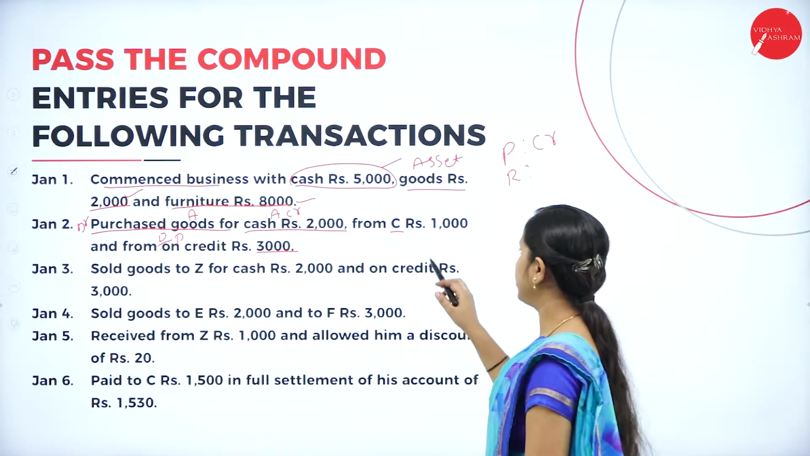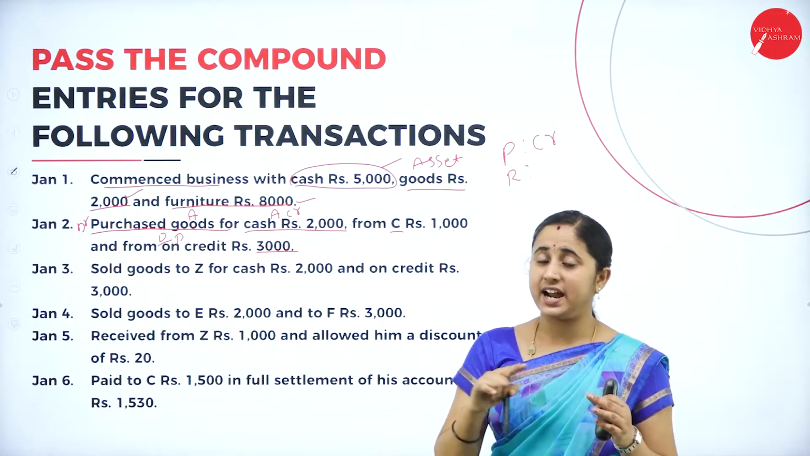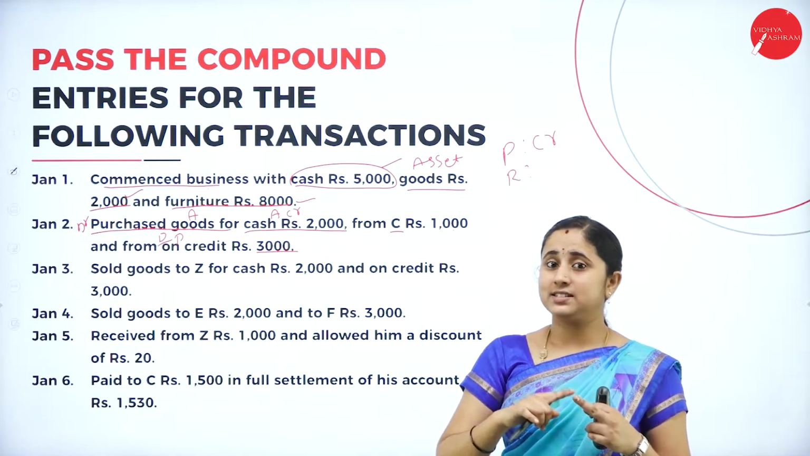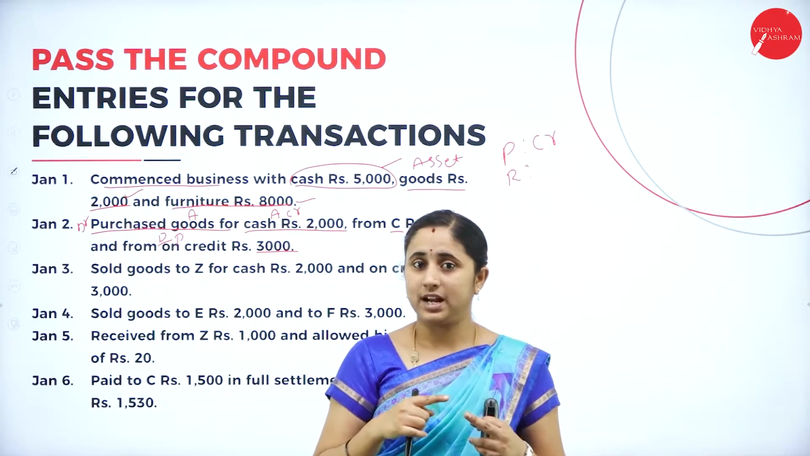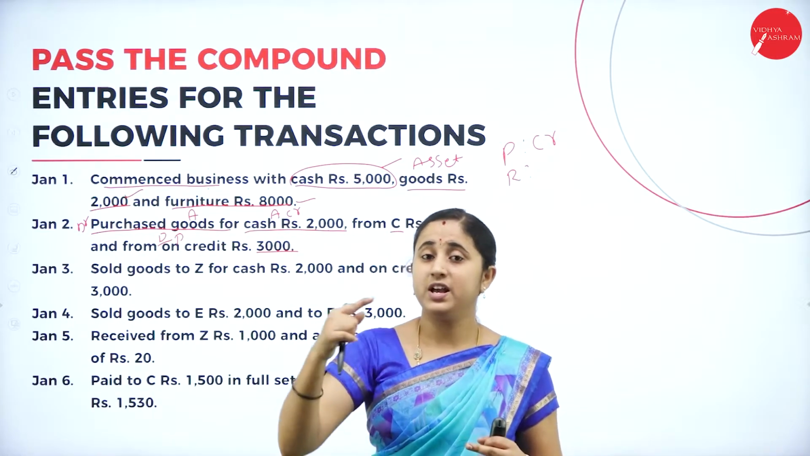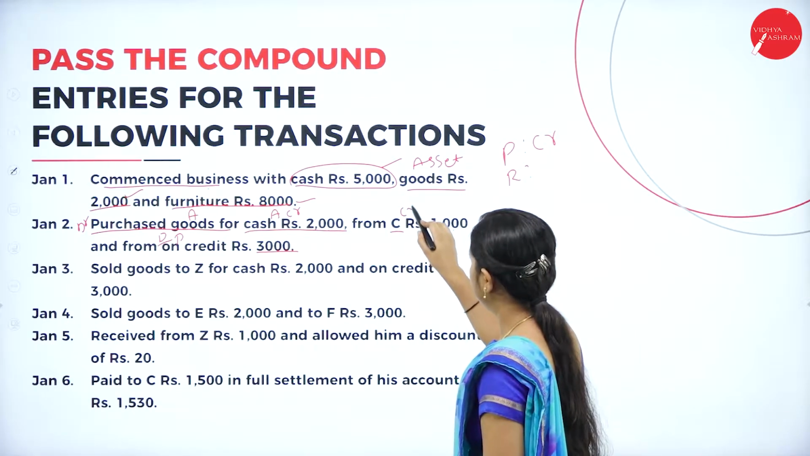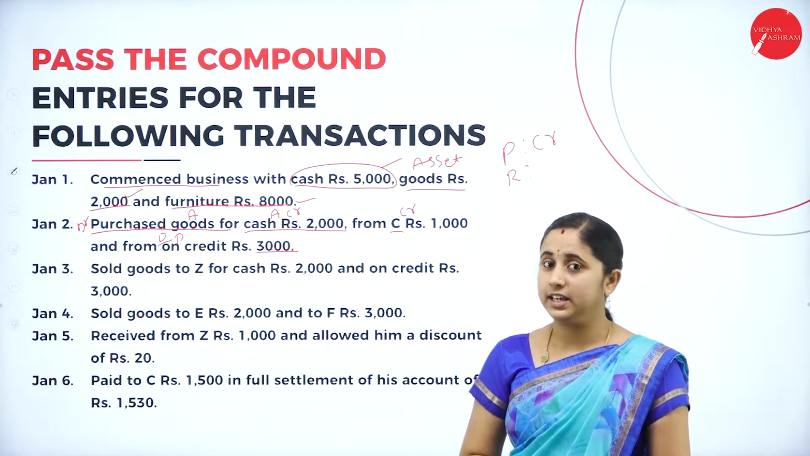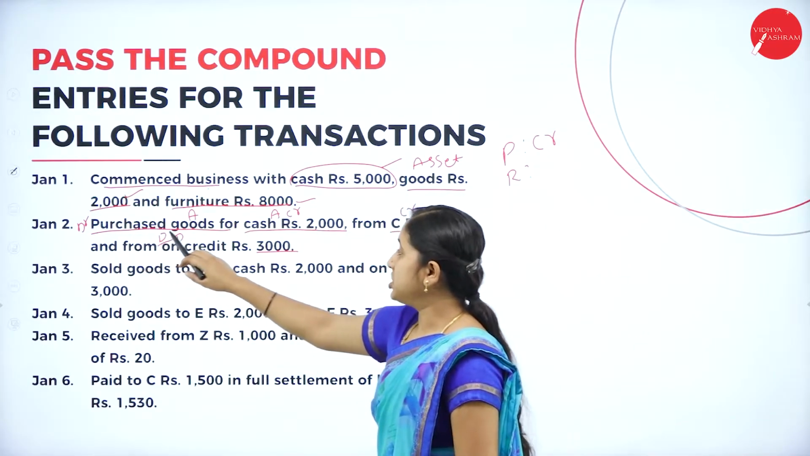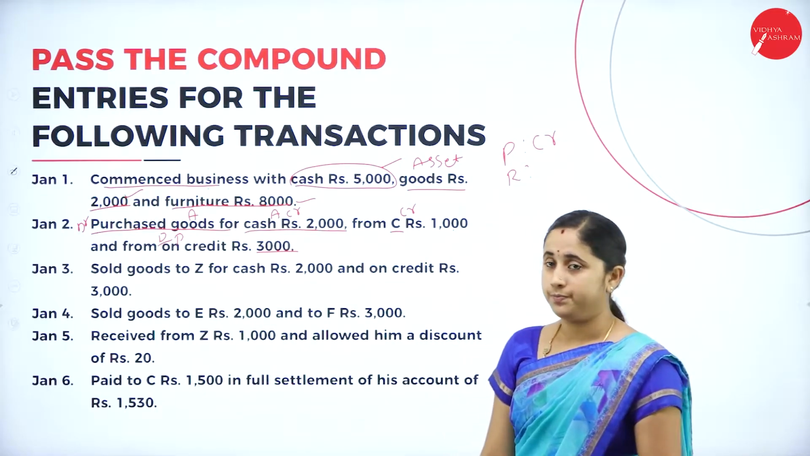As well as on credit from C and D. C and D are persons. They are giving credit, that means giving goods in the form of credit. So they are the giver, so you need to credit the giver. Debit the purchase, credit the cash and C account.